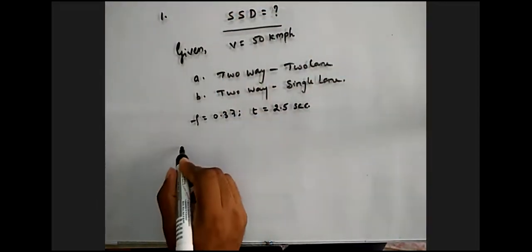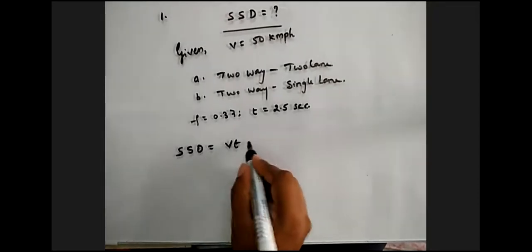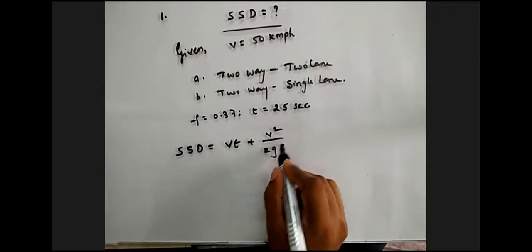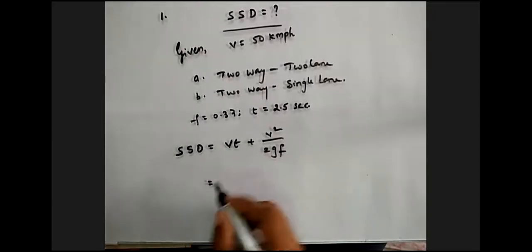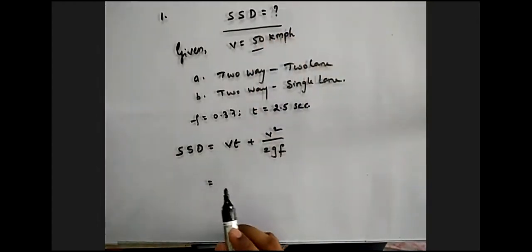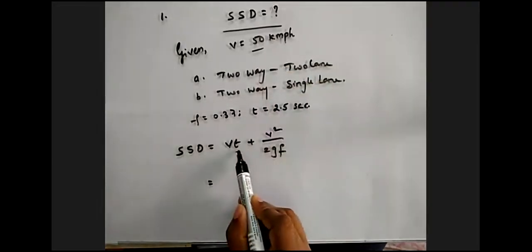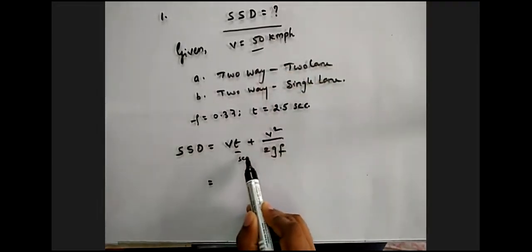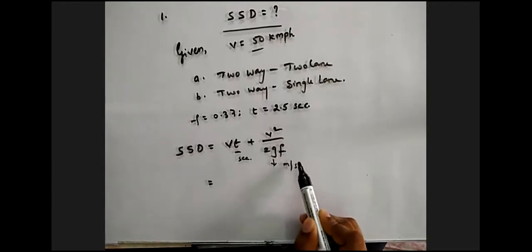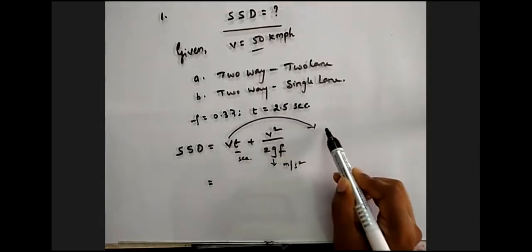The formula for stopping sight distance is Vt plus V square by 2gf. He has given the speed in kmph, but here we have the time in seconds, yes or no? And gravity in meter per second square, yes or no? So we'll convert the speed into meter per second.